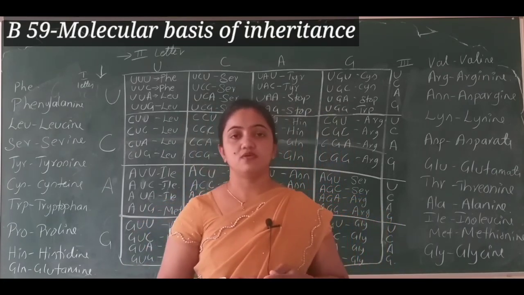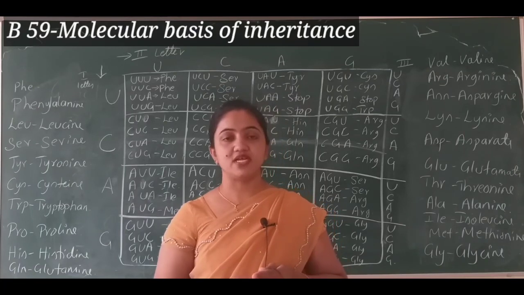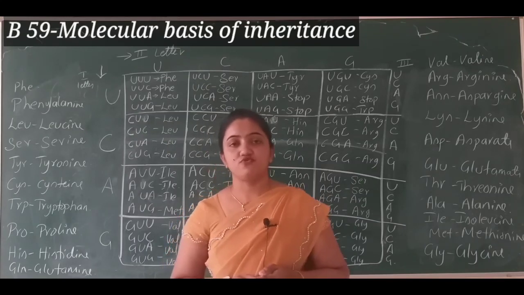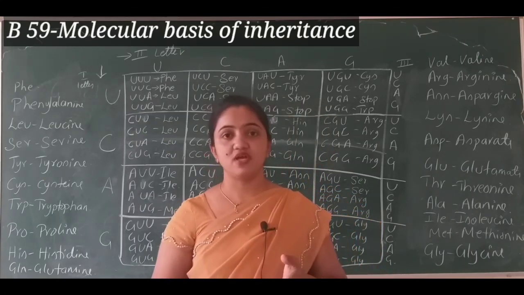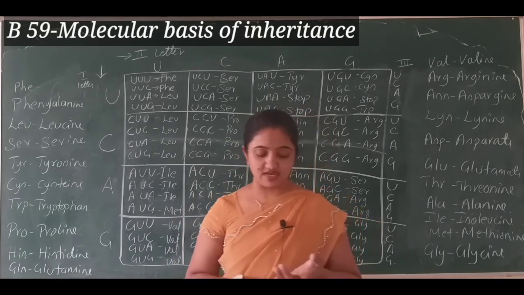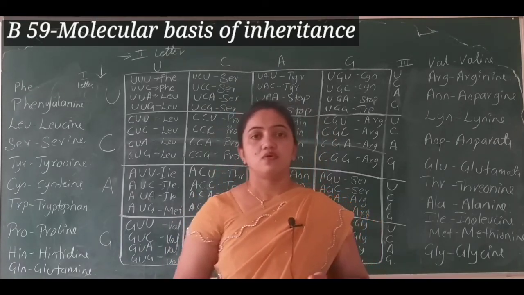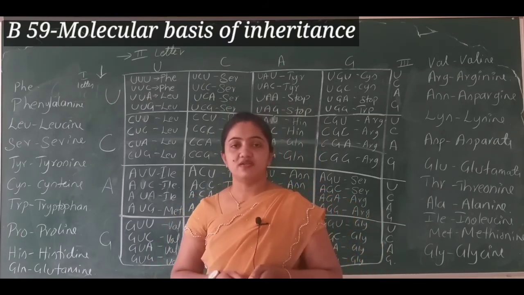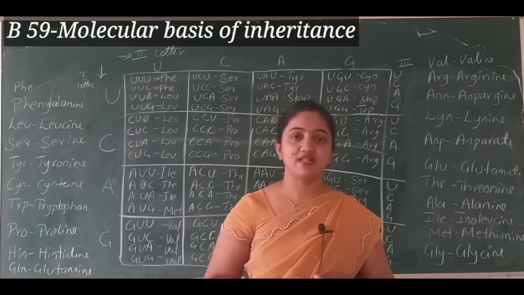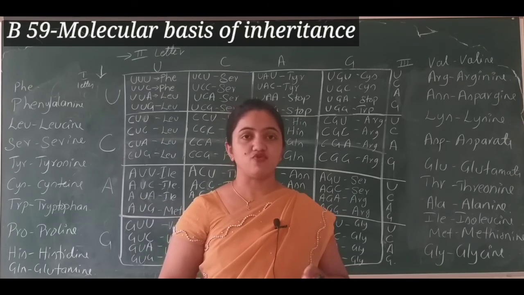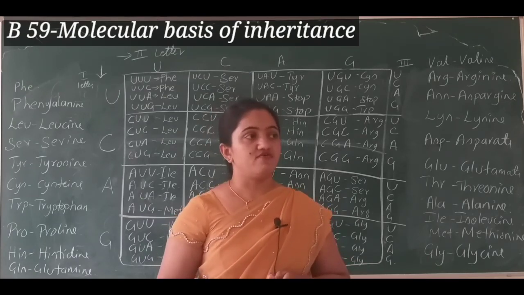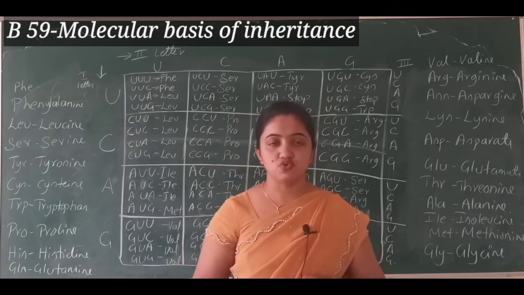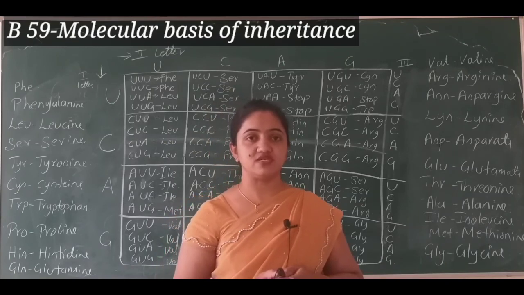Describe the double helical model of DNA. Repeat it 2 times. All the questions, just repeat them 2 times. And the next question is, write a detailed account on the transcription process that takes place in bacteria. One more question: write a detailed process of transcription that takes place in eukaryotes. 3 questions done, right?